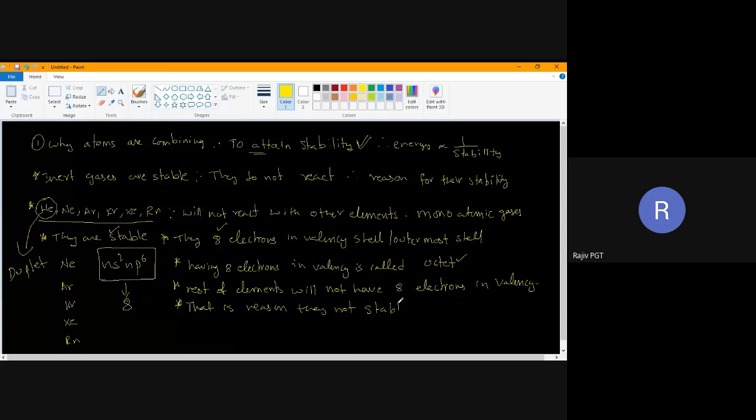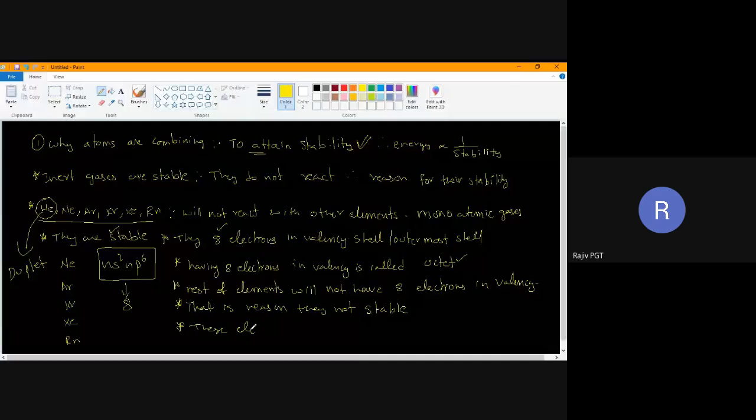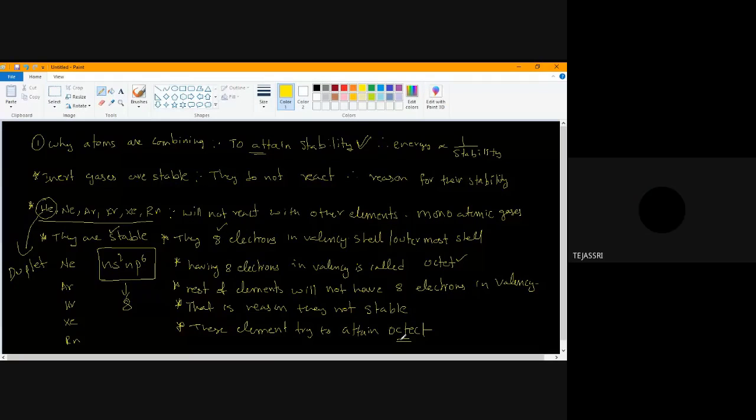So what will these elements do? I am talking about the elements apart from inert gases. They try to attain octet configuration. What is octet configuration, children? Having 8 electrons in the valence shell.